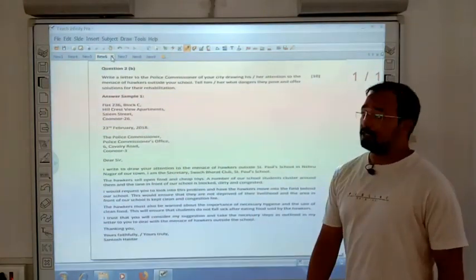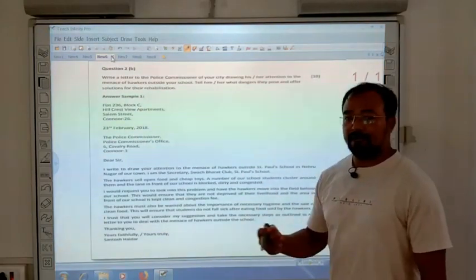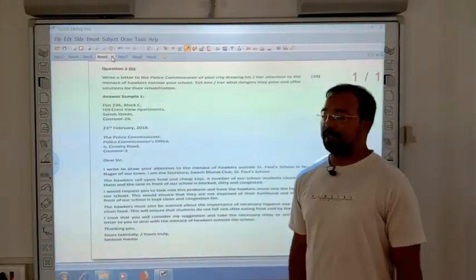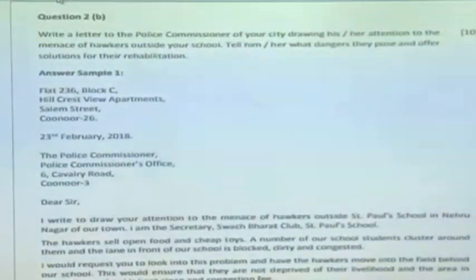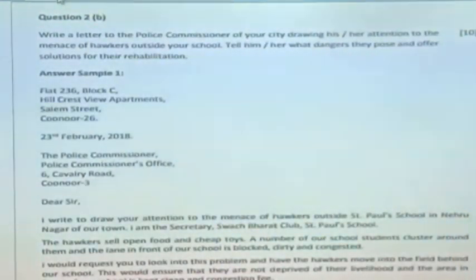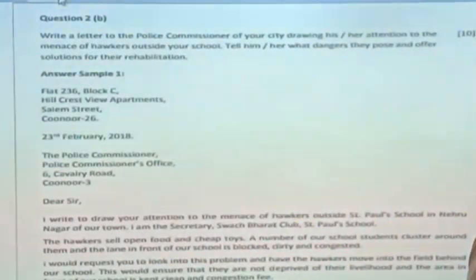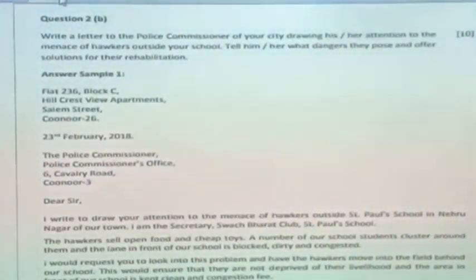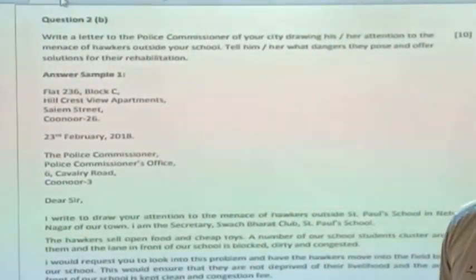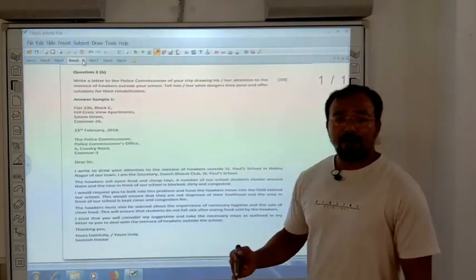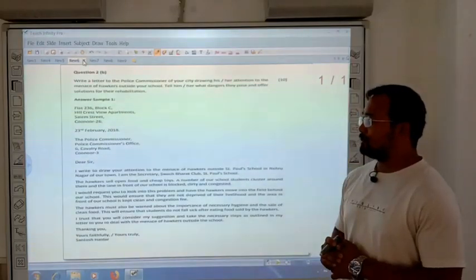Now coming to the formal letter sample. So formal letter, I already told you, is an application. All right, it is a complaint letter. So there are so many types of letter. Here is one sample that I have brought to you all: write a letter to the police commissioner of your city, drawing his or her attention to the menace of hawkers outside your school. Tell him or her what dangers they pose and offer solutions for the rehabilitation. So here it is a kind of complaint letter. Okay, hawkers means a kind of noisy outside the school.